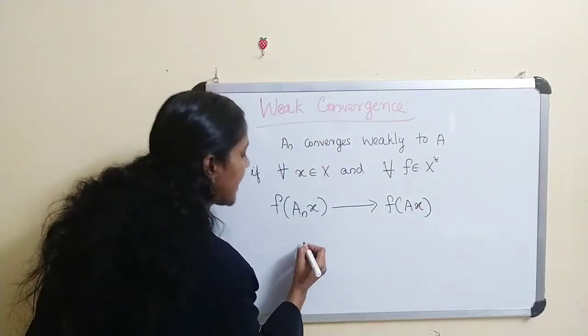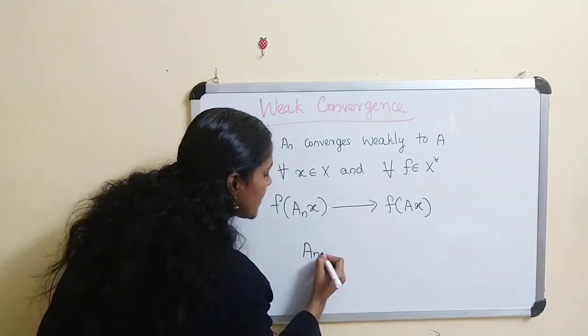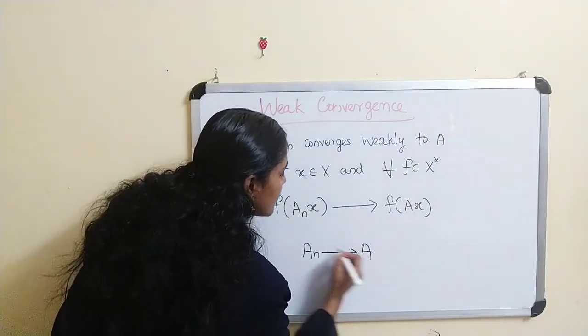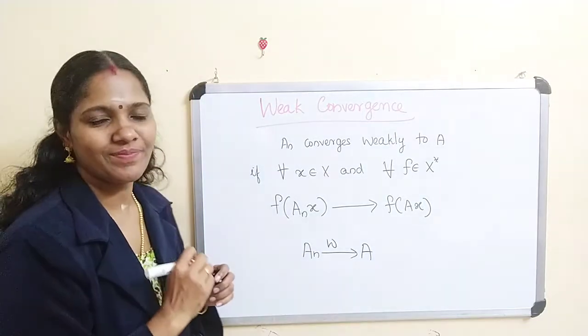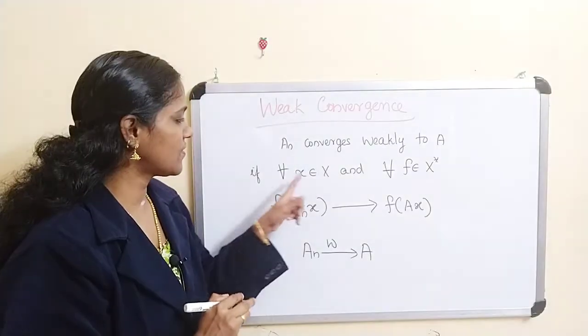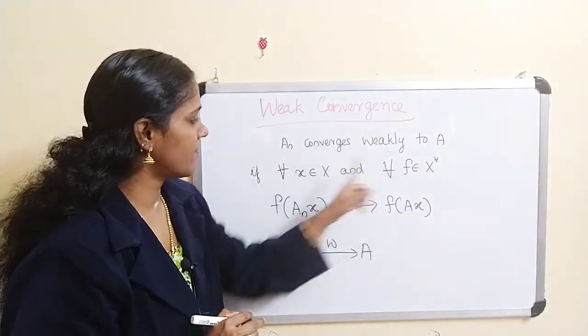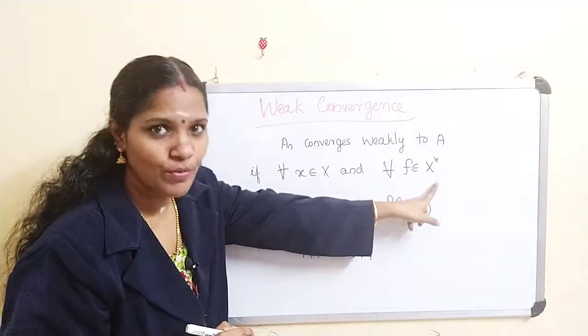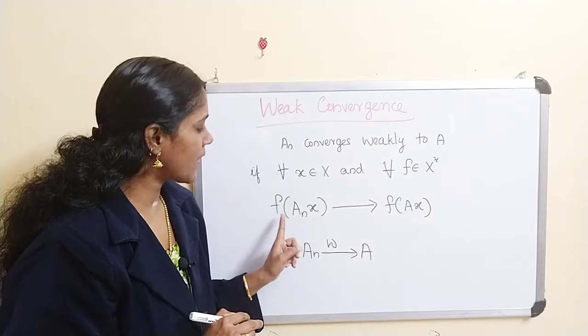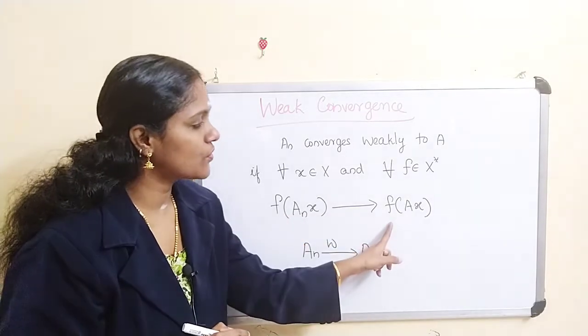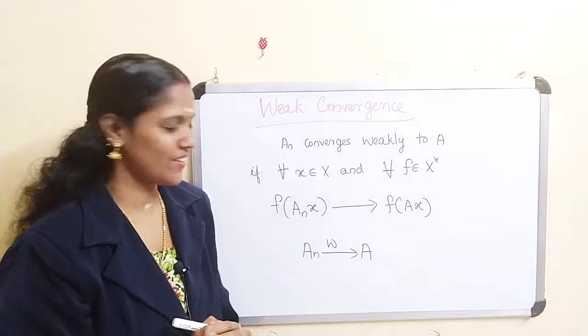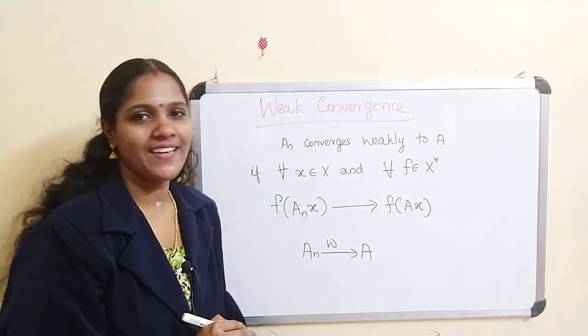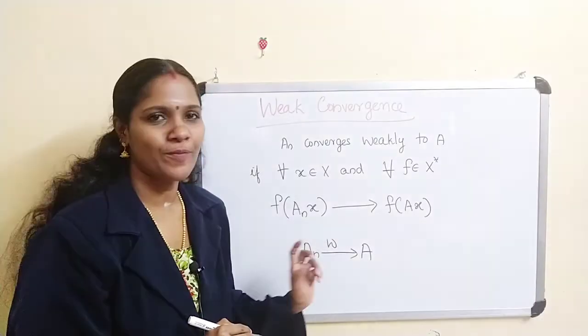Then we call A_n converges to A weakly. That is, for every x belongs to X and for every f belongs to X star, f of A_n x converges to f of A x. The notation is A_n converges to A, with w above.